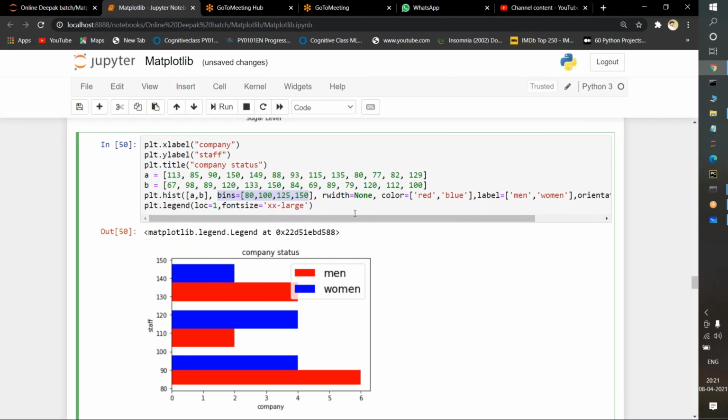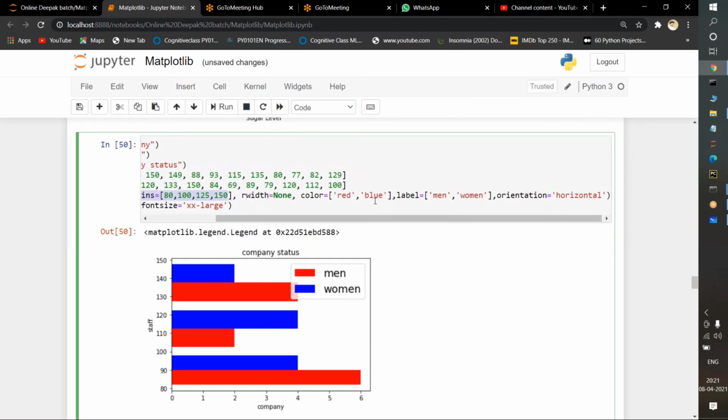Now what I am doing here is, color I am taking. For the first one I am taking a red color, for the second one I am taking a blue color. Okay, and label I am specifying, you know about the label, men and women.